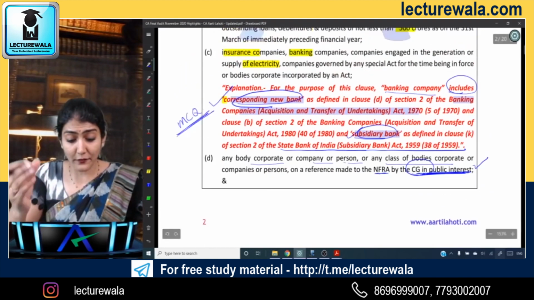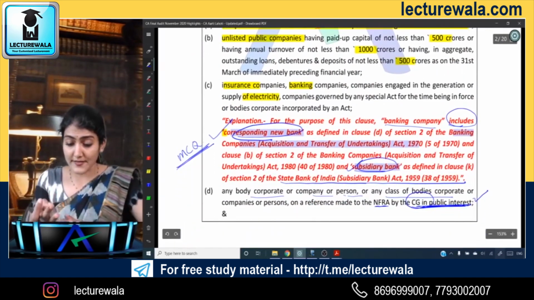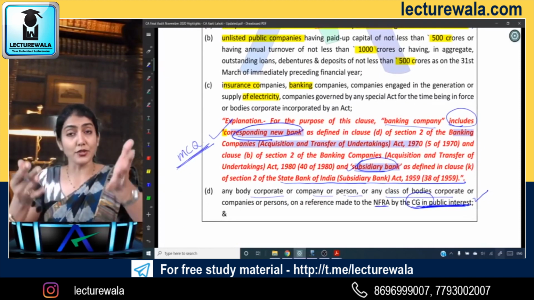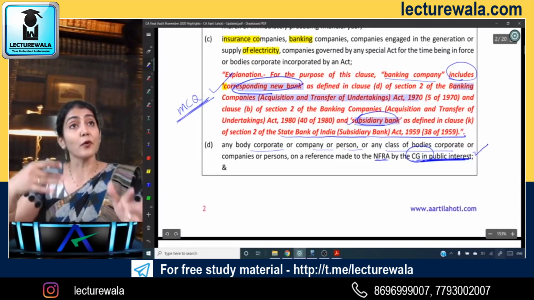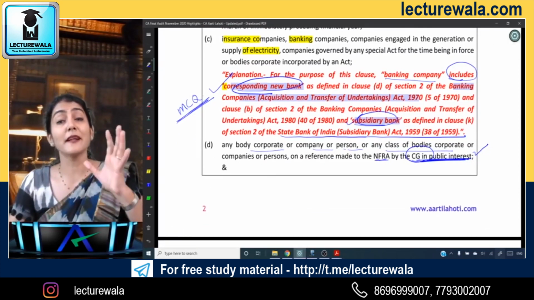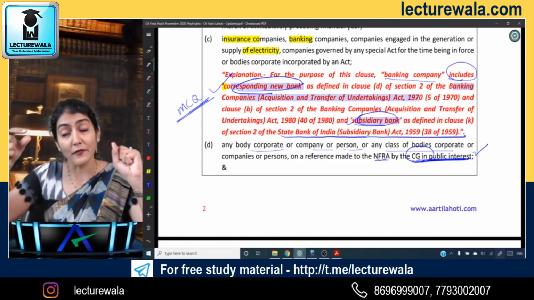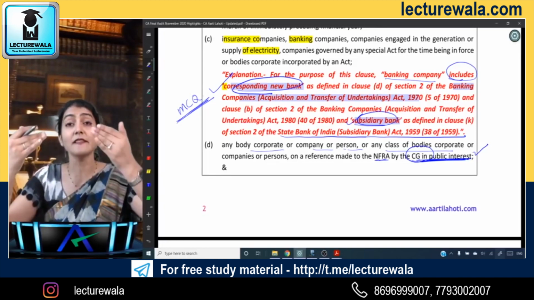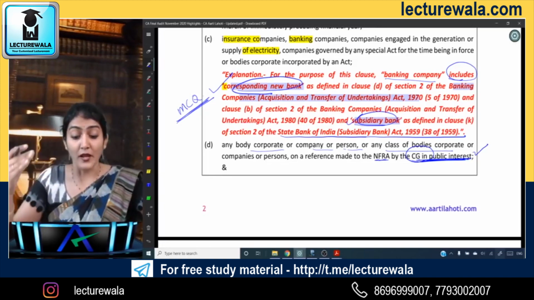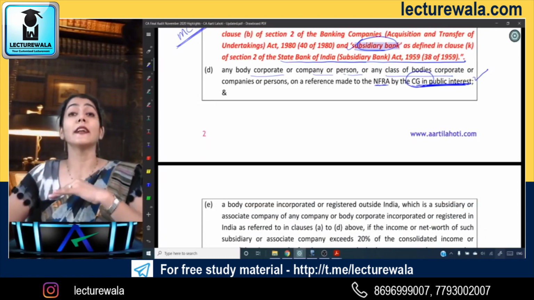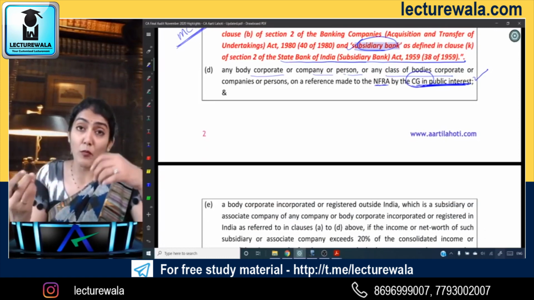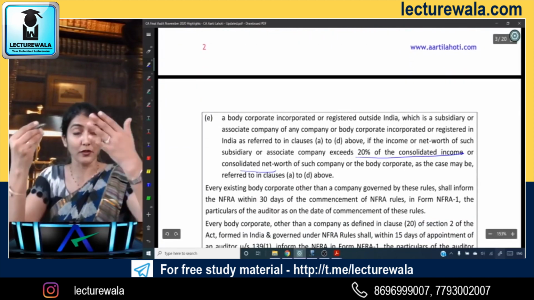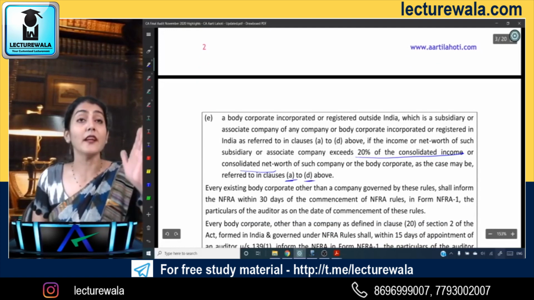And the last one. So we have A, B, C, D over here: listed company, unlisted public company 500, 1000, 500, then banking, insurance, electricity supply, and those where a reference is made to the NFRA by the central government in public interest. Any subsidiary or associate of the above four, registered or incorporated outside India, if it contributes more than 20% of the consolidated income or the consolidated net worth of the entities referred to in A to D above.